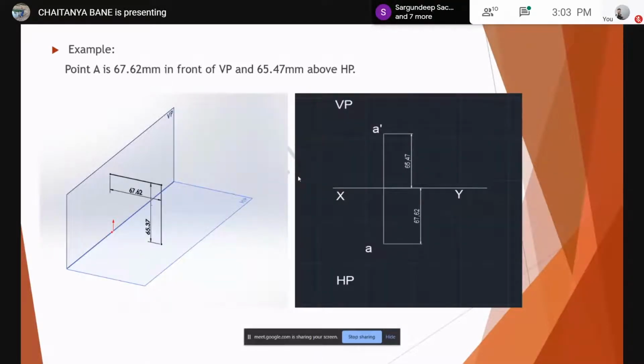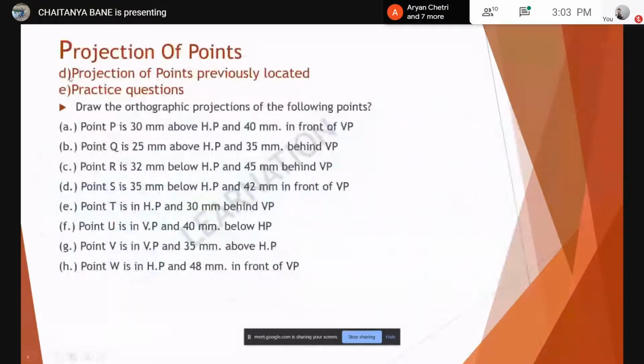Hello? Clear. Yeah, almost halfway there to the first thing. Let this be. We can skip this because I guess we have done enough about this. Do we need to draw the projections of these all points? Can we do this, or is it okay if we skip it? Your choice. Everybody, let's do it as an exercise.